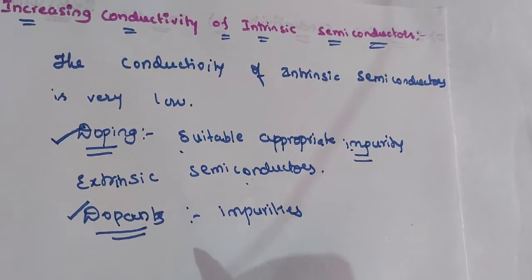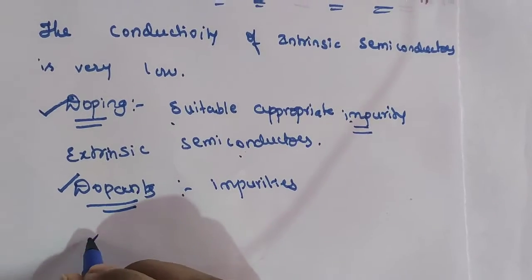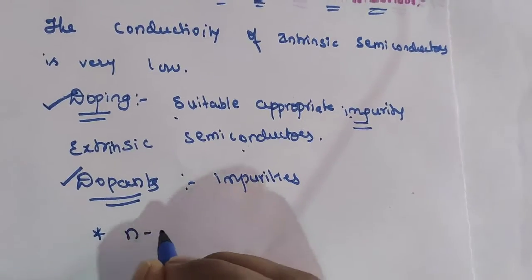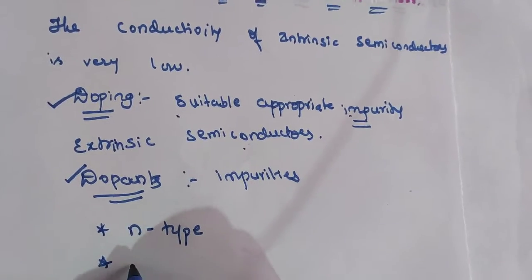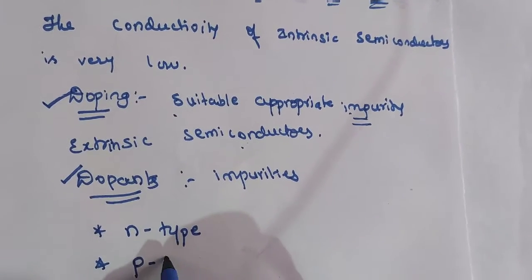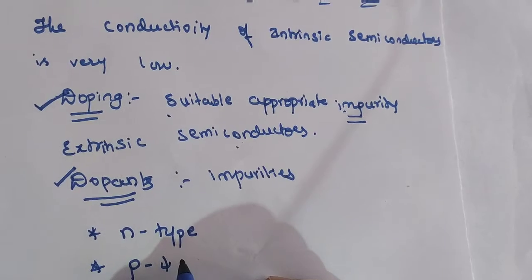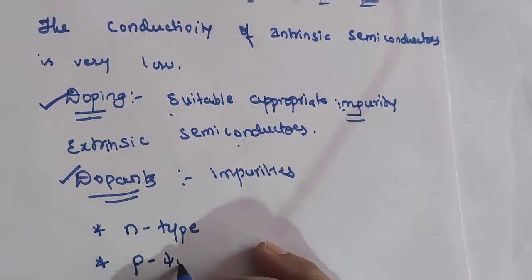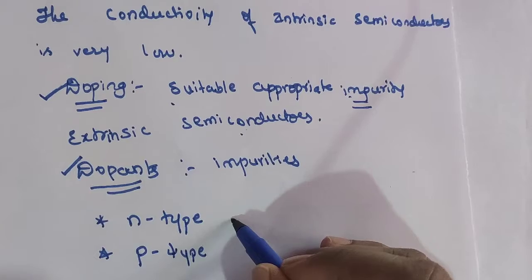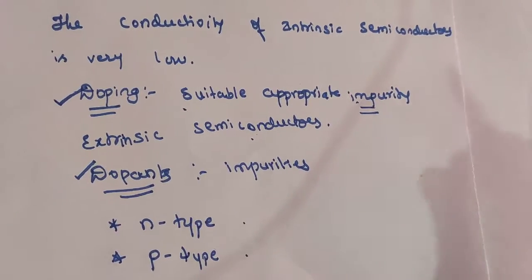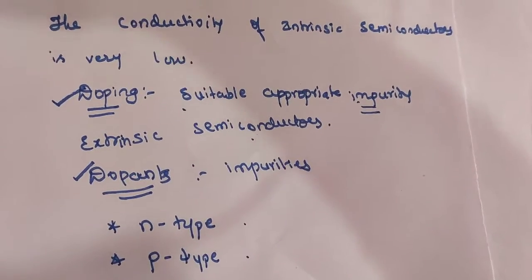The types of extrinsic semiconductors are of two types: one is called n-type semiconductors and the other is p-type semiconductors. Now let us learn about what n-type and p-type semiconductors are.